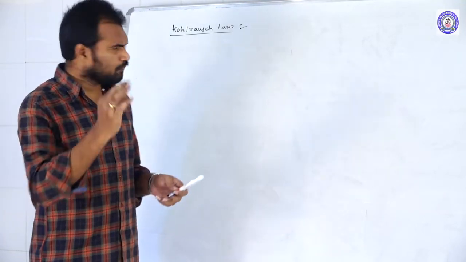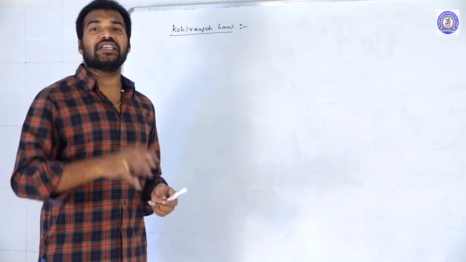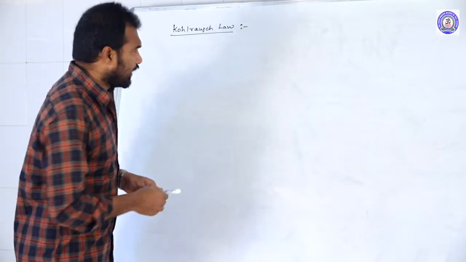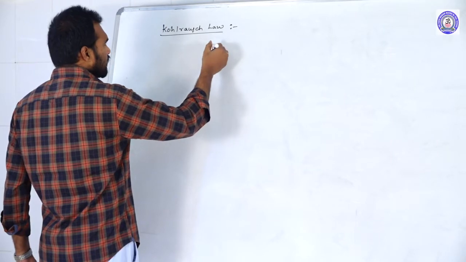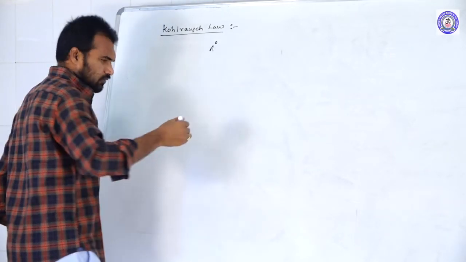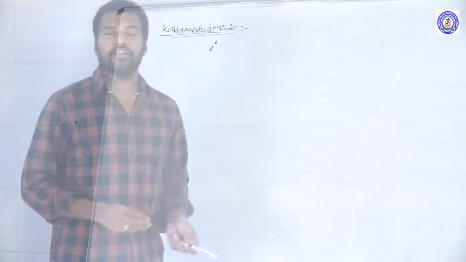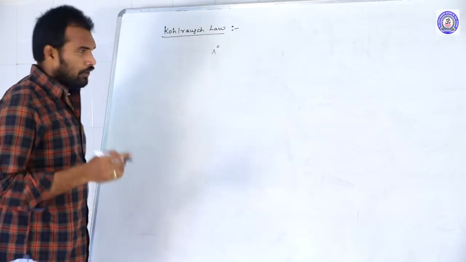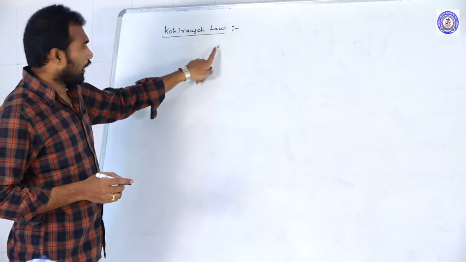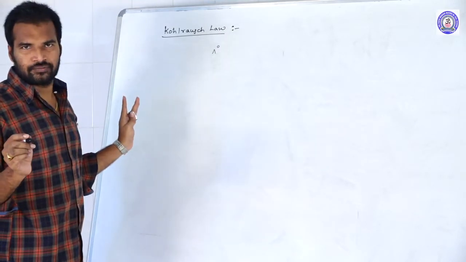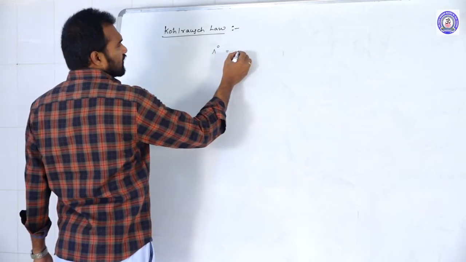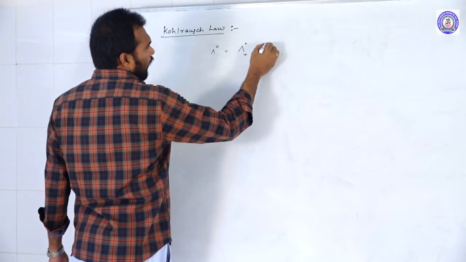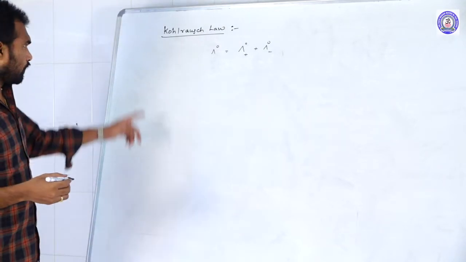According to the Kohlrausch law, the simple statement is: the equivalent conductance at infinite dilution, which we represent with capital lambda naught, of any electrolyte is equal to the sum of the equivalent conductances of the cation and the anion. That is the simple statement of Kohlrausch law.